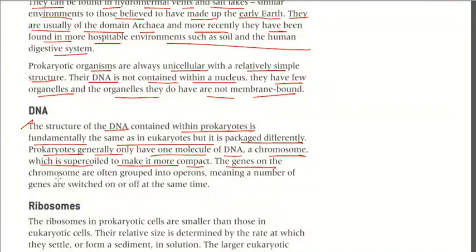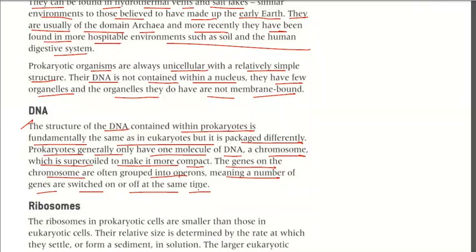The genes on the chromosome are often grouped into operons, meaning a number of genes are switched on and off at the same time. So the gene number is not fixed; it can be switched on and off. Is that clear?